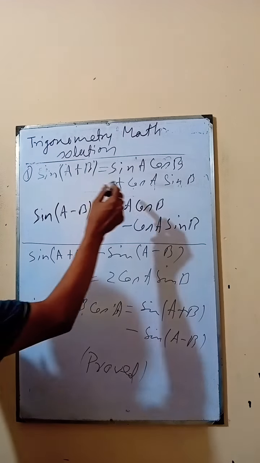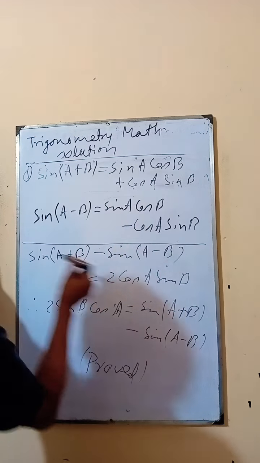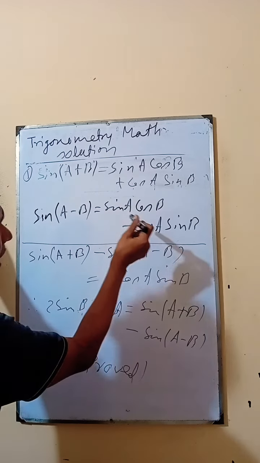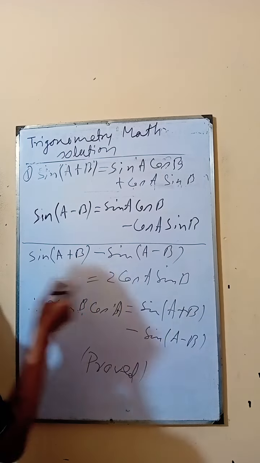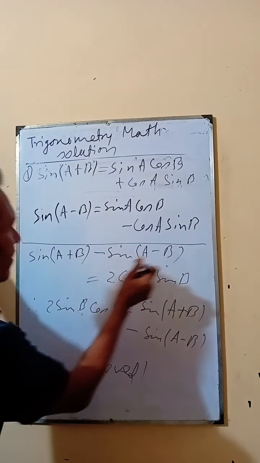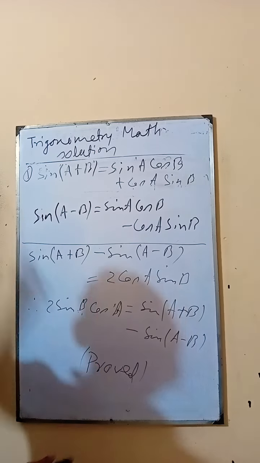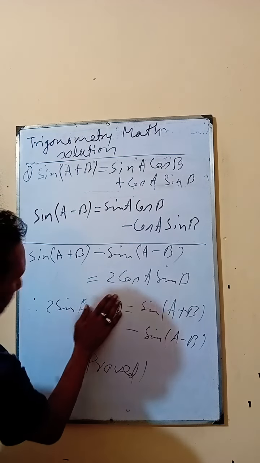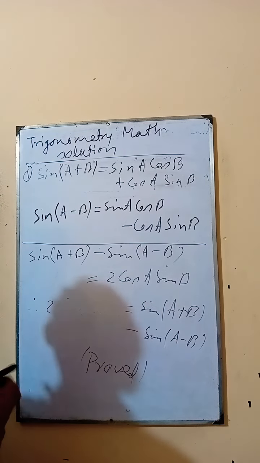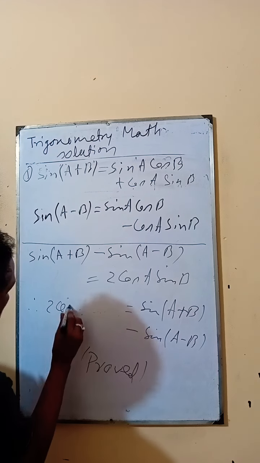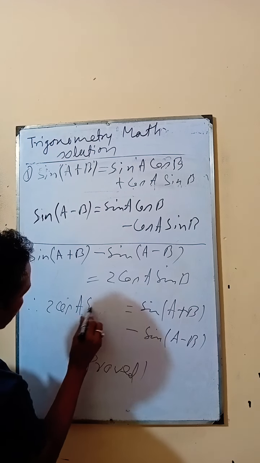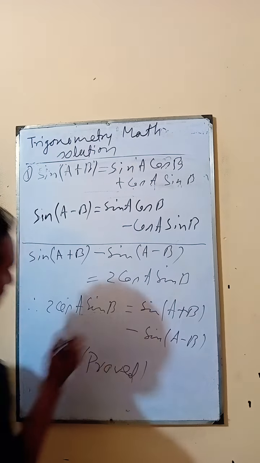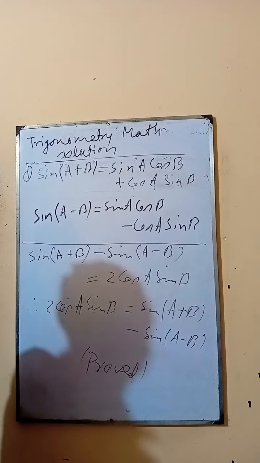And sin(A+B) is equal to sin A cos B plus cos A sin B. sin(A−B) is equal to sin A cos B minus cos A sin B. sin(A+B) minus sin(A−B) is equal to 2 cos A sin B. So there is cos A sin B, which is equal to 2 cos A sin B, sin(A+B) minus sin(A−B).